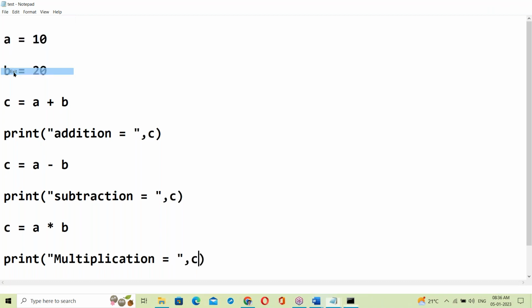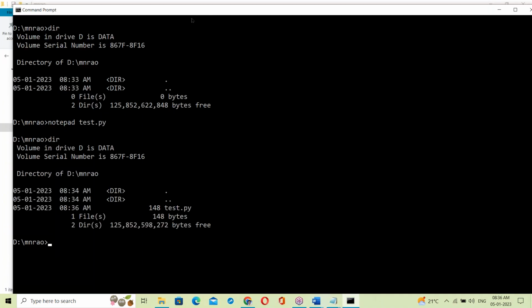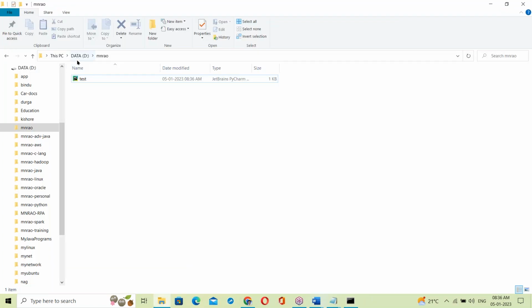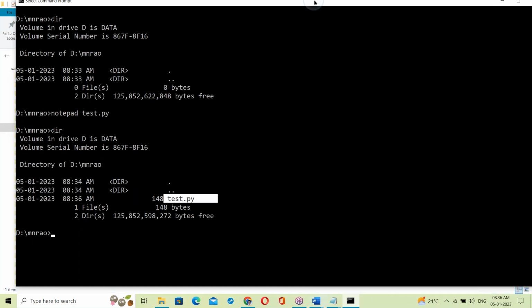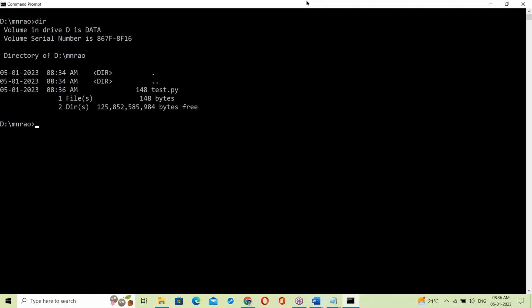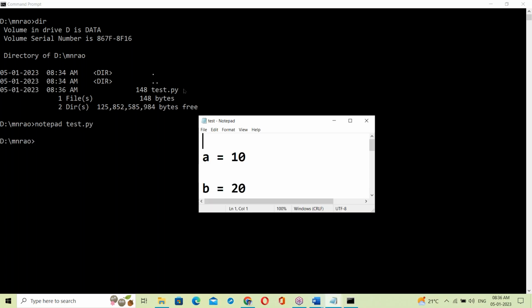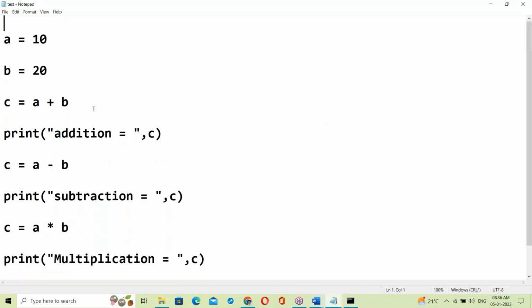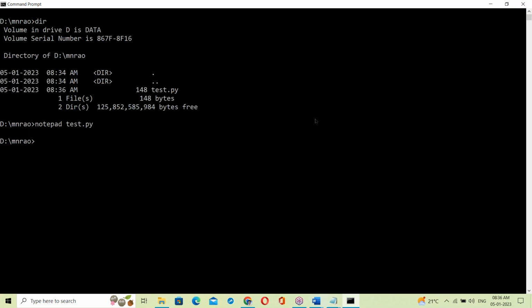Save and exit. Then dir shows test.py. Same thing you can see here in the D drive mn row folder: that test script is there, a simple Python script. Okay, what is the next step? CLS, clear screen, dir. Here is test.py. Notepad test.py shows this very simple script.